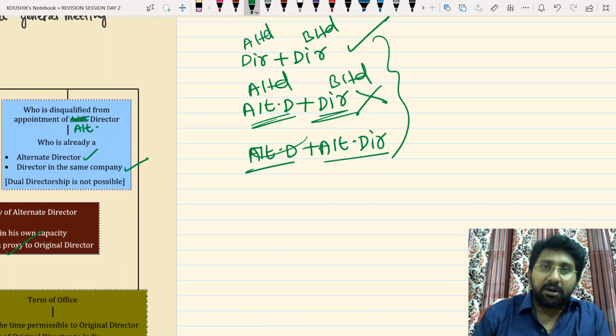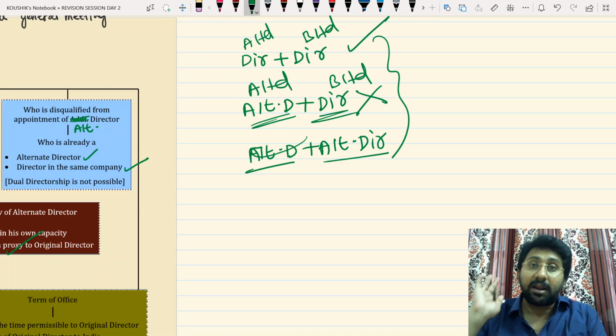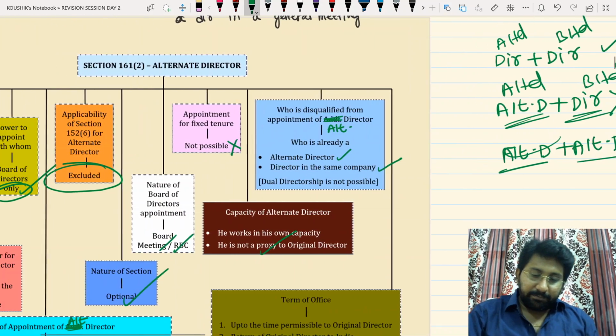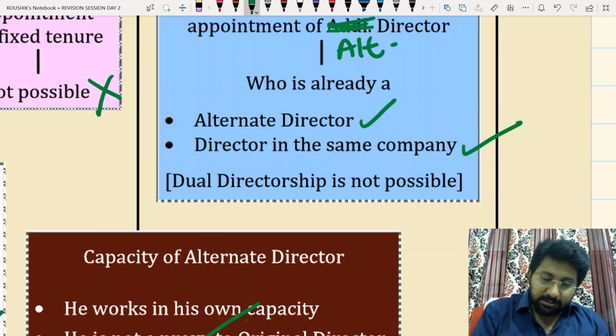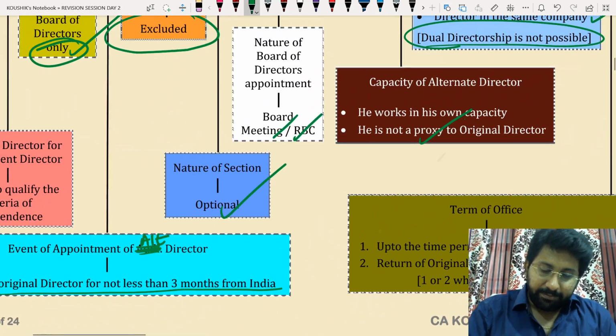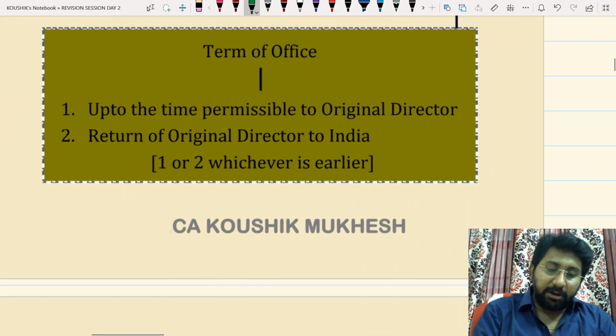Alternate director in the same company is not possible, though you can become an alternate director in X Limited and an alternate director in Y Limited. Simply, in one line, I can conclude like this: dual directorship is not possible. That's all. Next one. For every directorship, we need to check the mode of appointment and tenure of office.